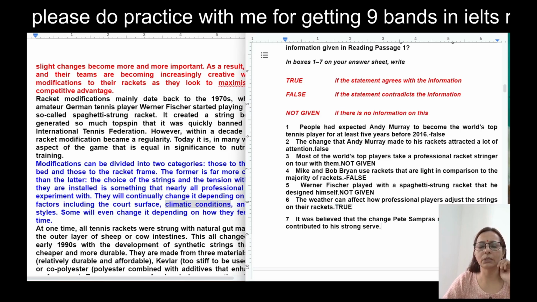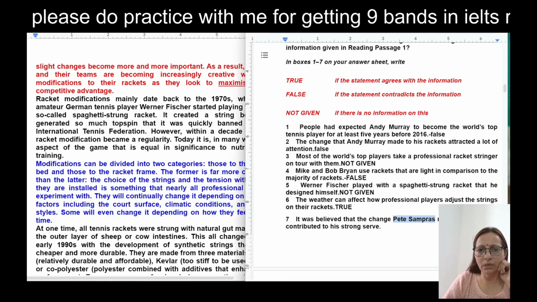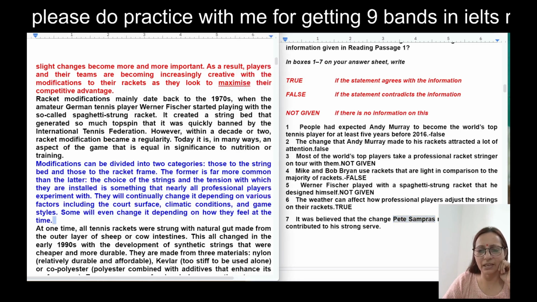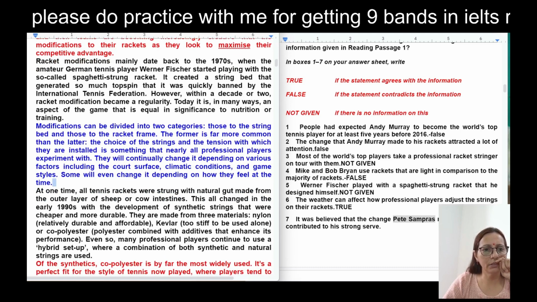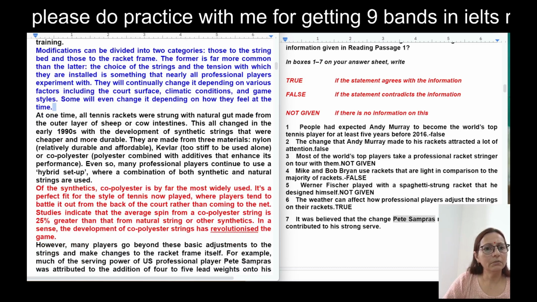Okay, seventh question. It was believed that the change made to his rackets contributed to his strong serve. So I am learning how to make videos online, that's why some flaws are there. It was believed by some person that the change Pete Sampras made to his rackets contributed to his strong serve. So let's find this person's name, this famous player.